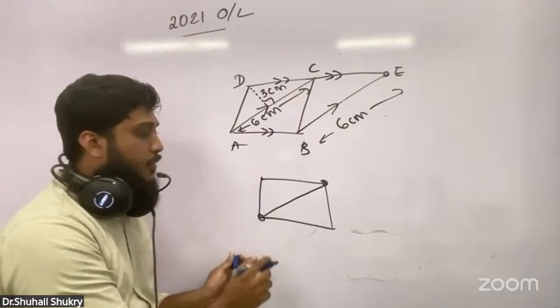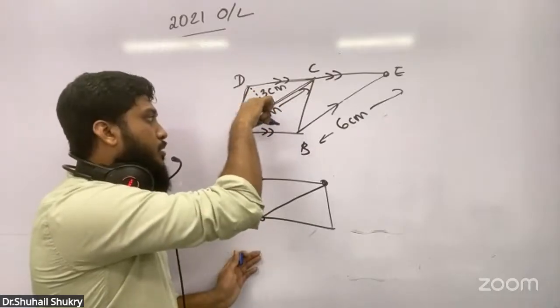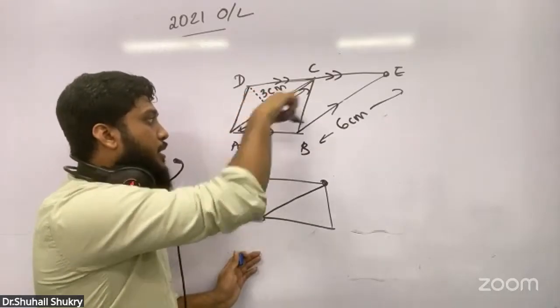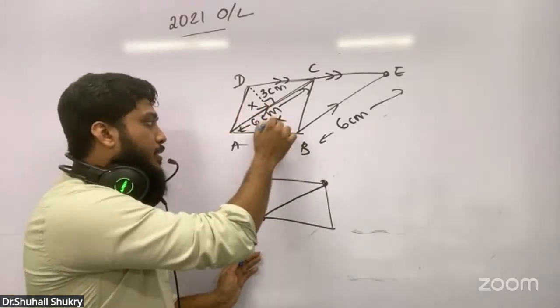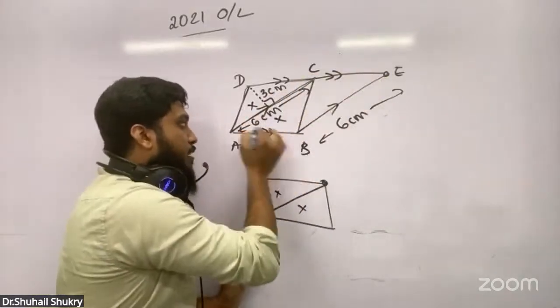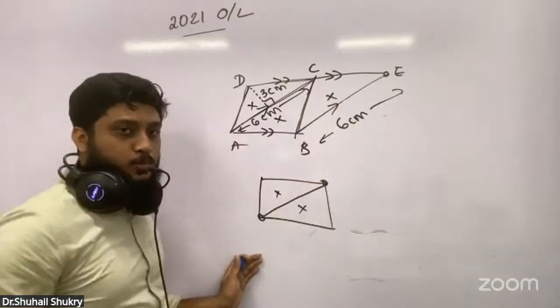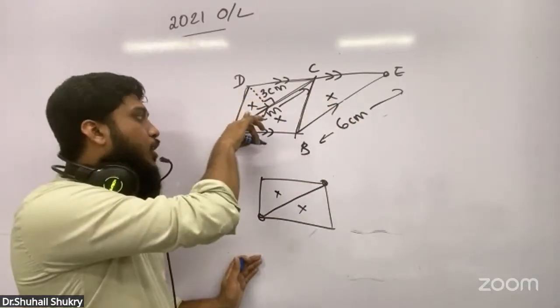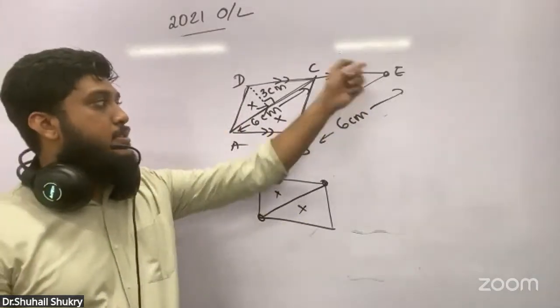Now here, what can I do? I can find the area of this triangle using the perpendicular height and the base. If I know this area, I can find this area also. Why? These both are the same. Again, when you come to this parallelogram, this is the diagonal. This area should be equal to this area. If I find the area of a triangle and multiply by 3, I can find the area of this entire trapezium.